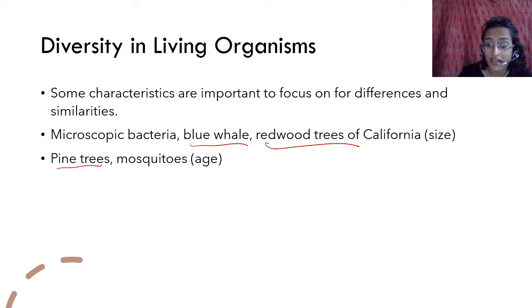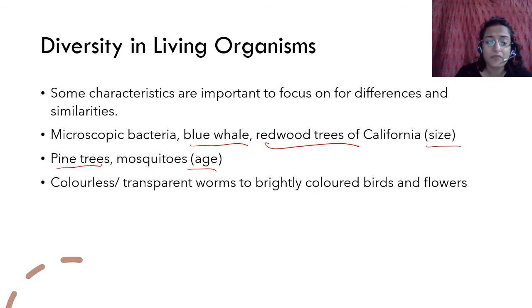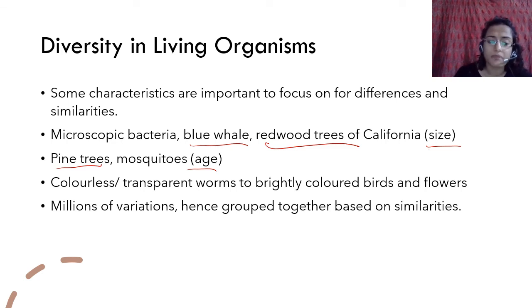also a characteristic, right? Size is a characteristic, then age is a characteristic. These are different characteristics. Then you have colorless worms or so, they have no color. Then you have very brightly colored flowers, butterflies, birds, so that is also a characteristic. But there are so many variations, and they are all grouped together based on certain similarities.